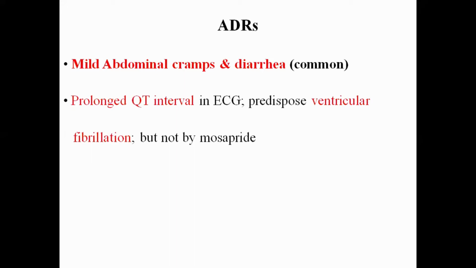So the important things about CISAPRIDE and MOSAPRIDE are the mechanism of action, and at least remember their indication, that they are used in gastroesophageal reflux disease, and the main adverse effects, mild abdominal cramps and diarrhea. At least remember that. That is the important thing.